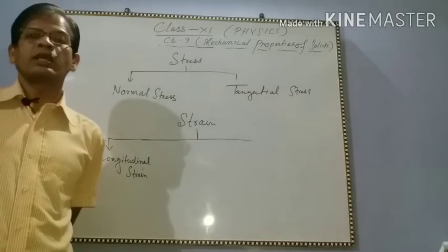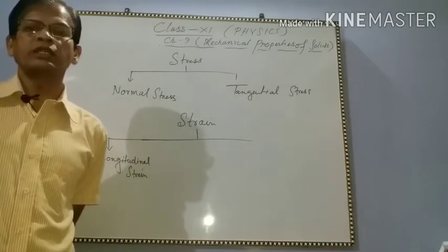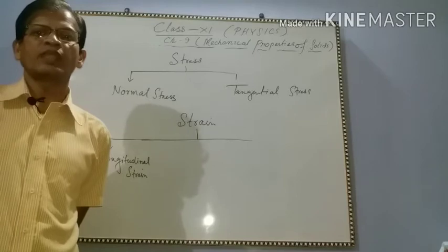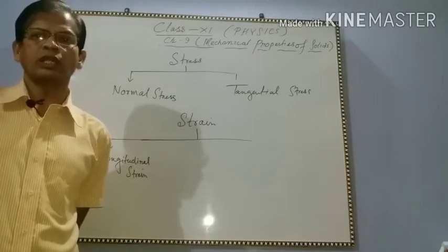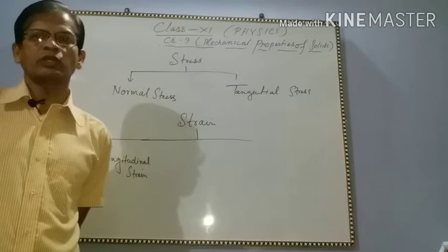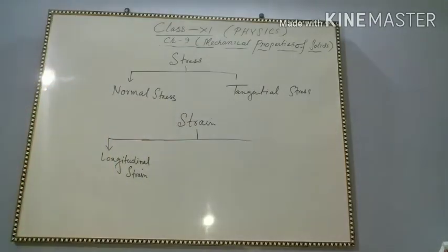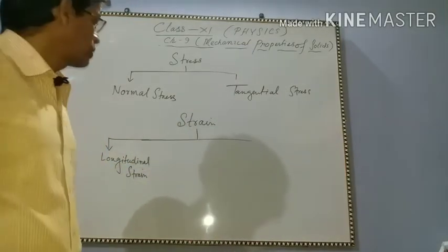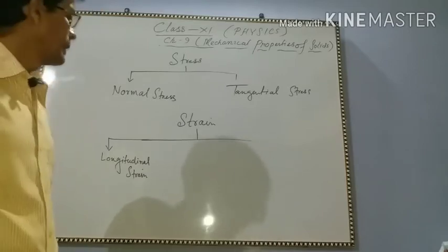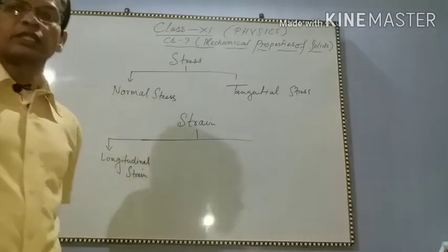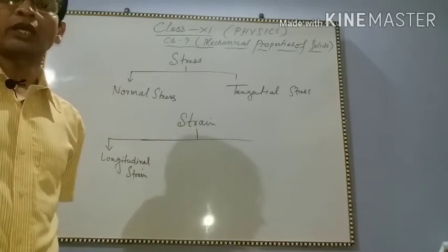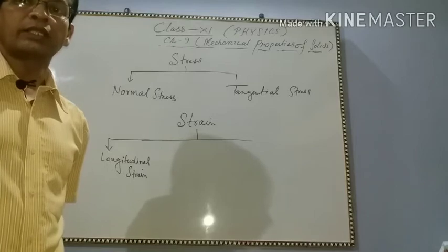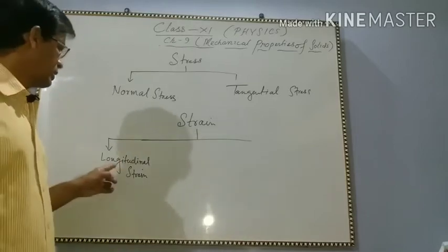What is strain? Strain is the ratio of change in configuration to the original configuration, or change in dimension to the original dimension. So longitudinal strain is the change in length to the original length.